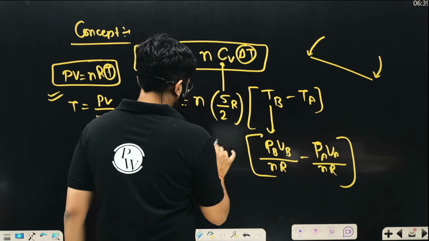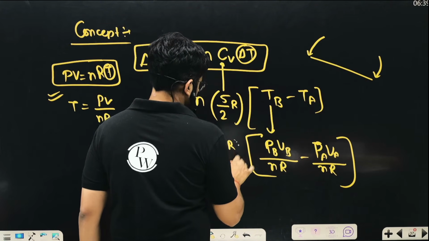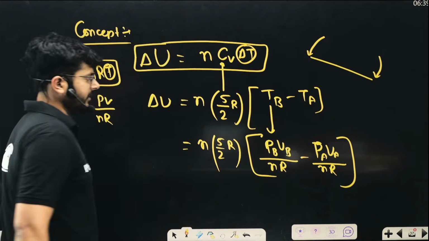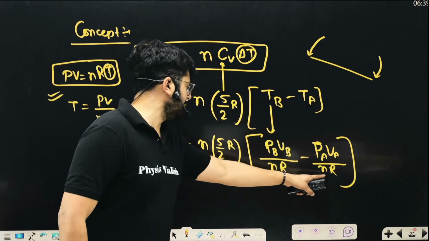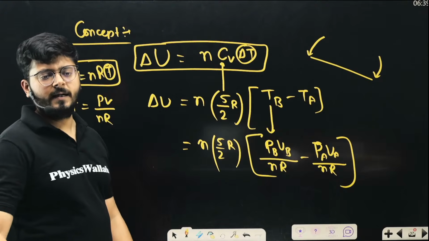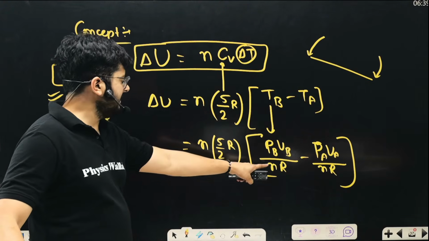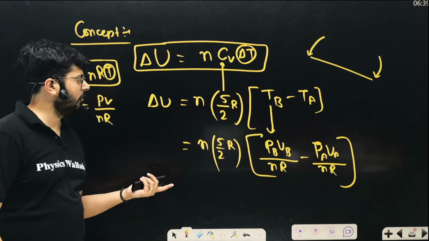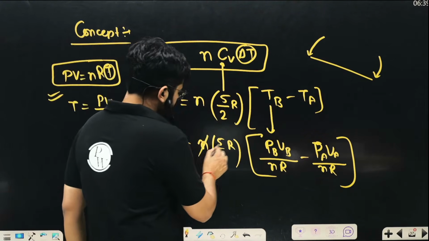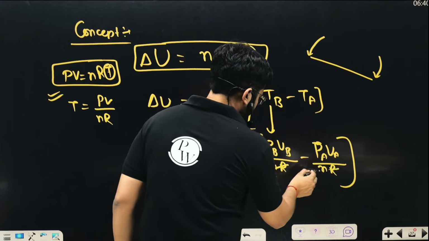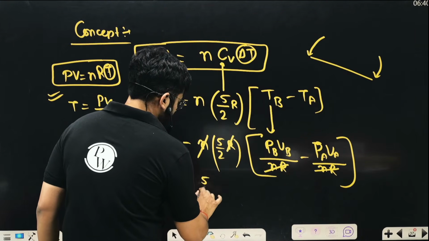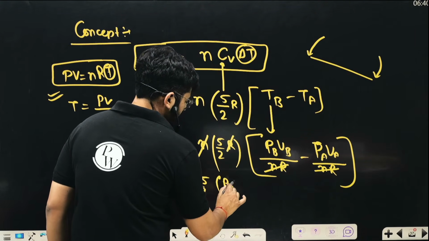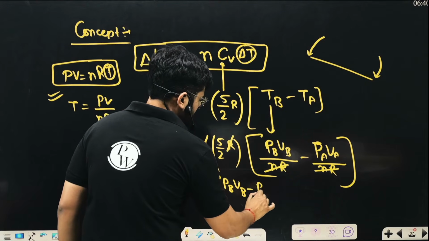So n into 5/2 into R equals the change of internal energy. Now if R and n are taken out, they cancel out. I believe this is very easy for everybody to understand. So we have ΔU = 5/2 (PB VB minus PA VA).